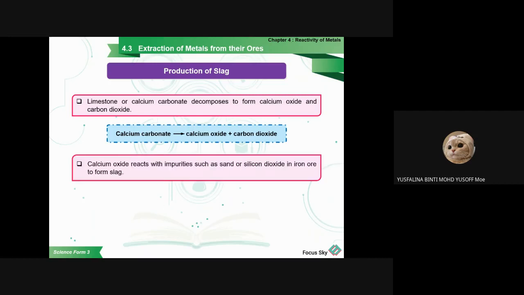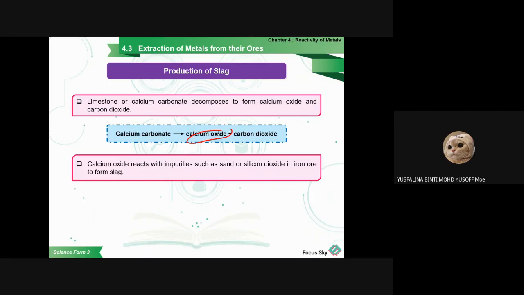Then the calcium oxide produced will react with the impurities such as sand, or silicon dioxide, in the iron ore to form slag. When the reaction occurs, the iron ore is not only iron and oxygen. There is still another element inside the iron ore.